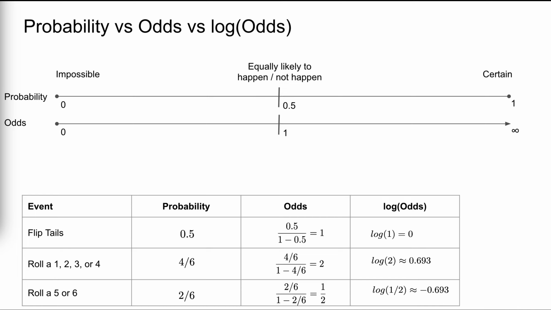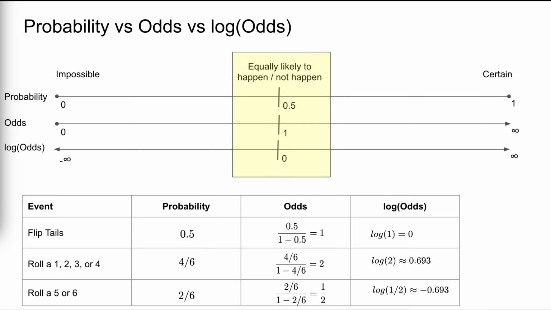The main thing to notice here is that the log odds gives us the same information as odds and probability, but again, on a different scale. Whereas probabilities fall between 0 and 1, and odds must be non-negative, log odds range from negative to positive infinity with a tipping point at 0. Focusing just on this tipping point, if an event is equally likely to happen or not happen, it has a probability of 0.5, odds of 1, and log odds of 0.